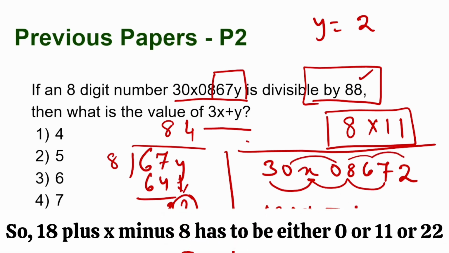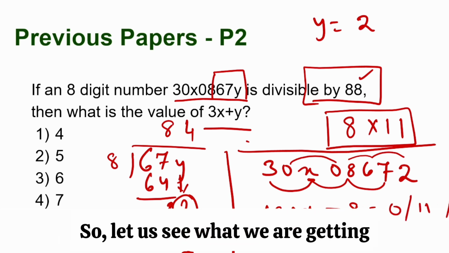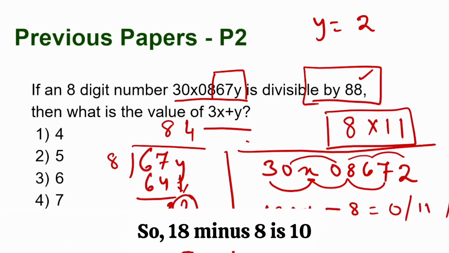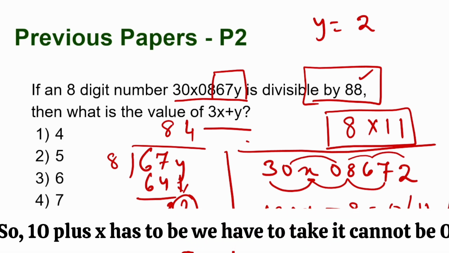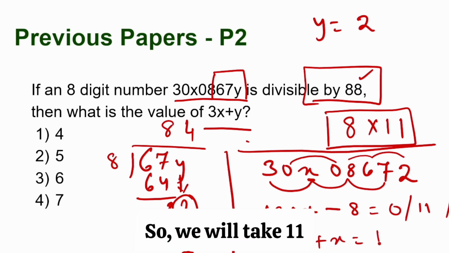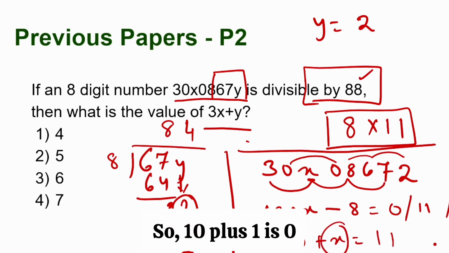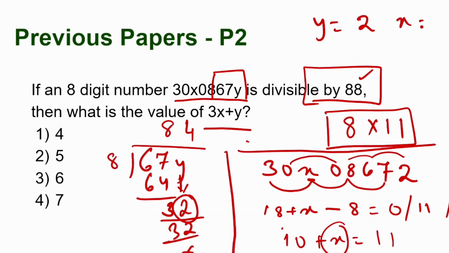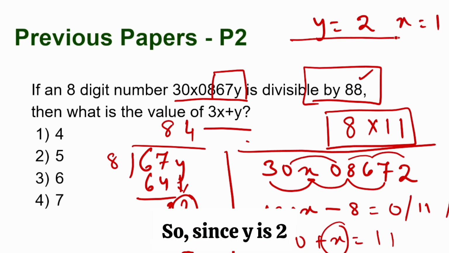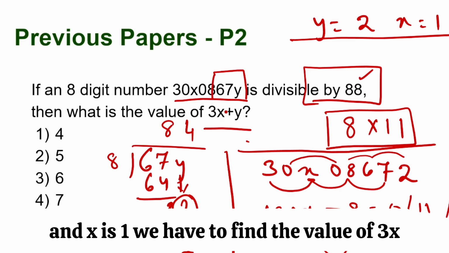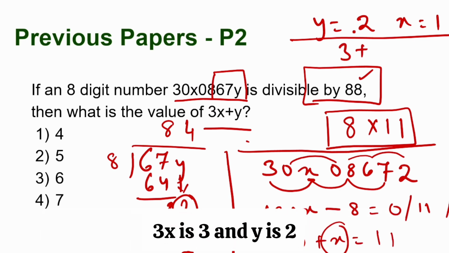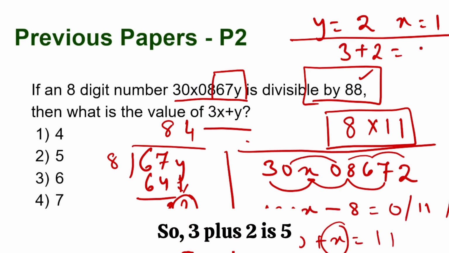So 18 plus x minus 8 has to be either 0 or 11 or 22. So let's see what we are getting. 18 minus 8 is 10. So 10 plus x has to be, it can't be 0, so we will take 11. So 10 plus 1 is 11. So x is 1. Since y is 2 and x is 1, we have to find the value of 3x plus y. 3x is 3 and y is 2. So 3 plus 2 is 5.